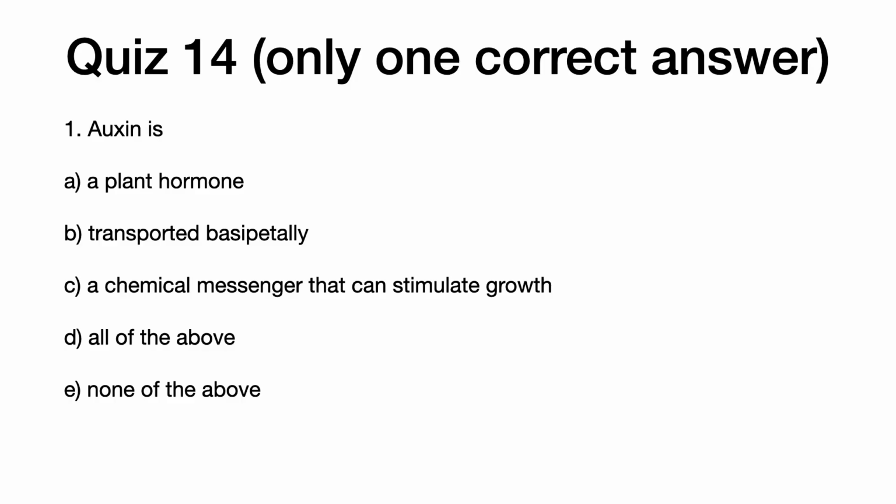Quiz number 14. Number 1. Auxin is a plant hormone. B. Transported basipetally. C. A chemical messenger that can stimulate growth. D. All of the above. E. None of the above.